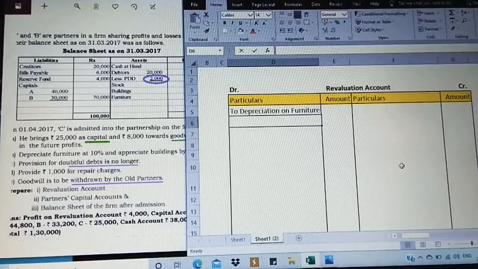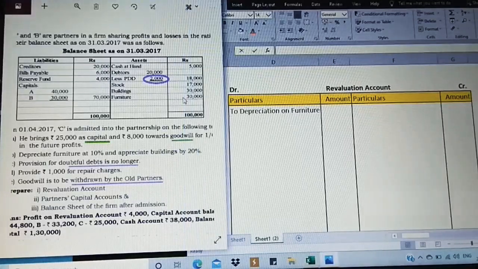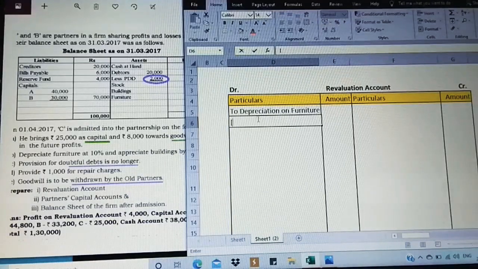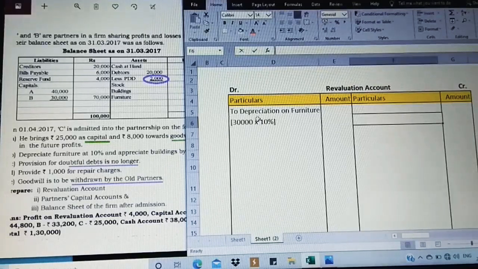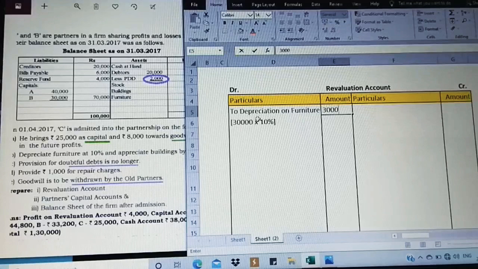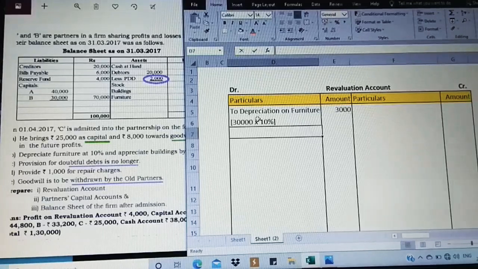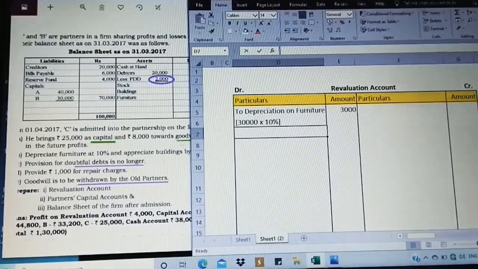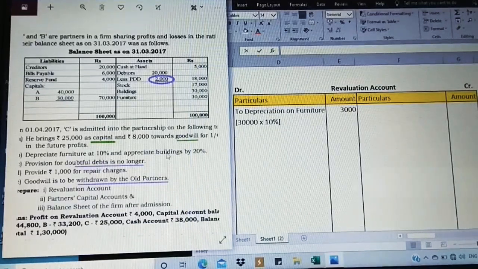The furniture value given in the question is 30,000 and the percentage is 10. So I'm going to calculate it now. 30,000 into 10% gives me 3,000.